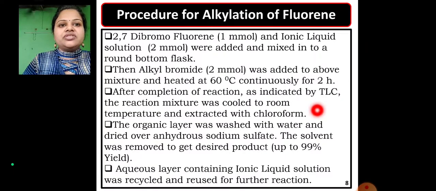After completion of the reaction, as indicated by TLC, the reaction mixture was cooled to room temperature and extracted with chloroform. This organic layer was washed several times with water and dried over anhydrous sodium sulfate, and the solvent was removed to get the desired product, with a yield of up to 99%. The aqueous layer containing the ionic liquid solution was recycled and reused for further reactions.